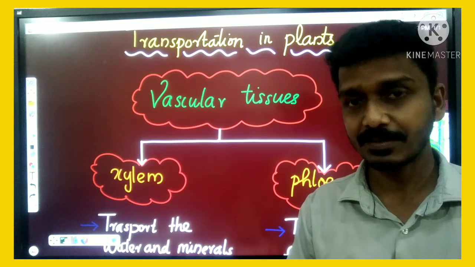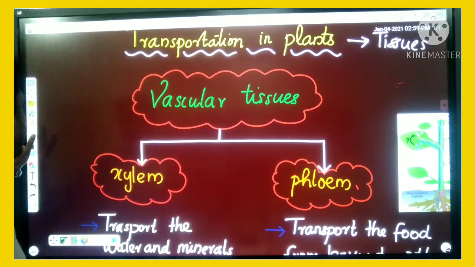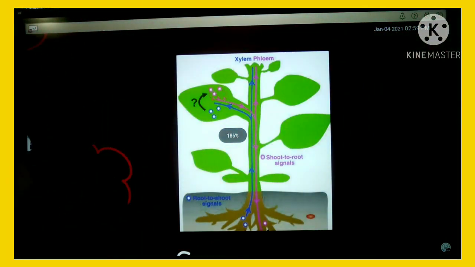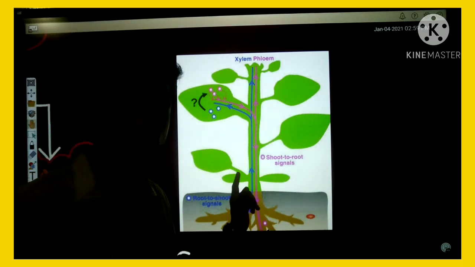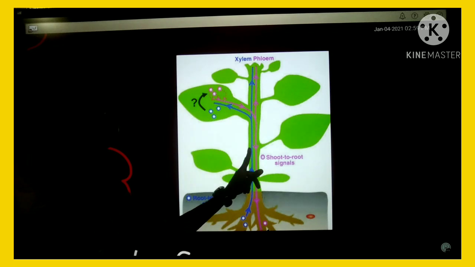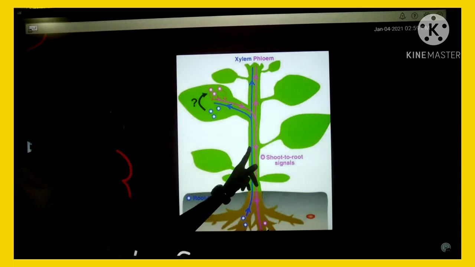Right? Okay. Now let us discuss the functions of xylem and phloem. First of all, xylem. Look here. In this plant, you can see materials being transported from roots through the stem to leaves. That material is water. Water is transported from roots through the stem to leaf.